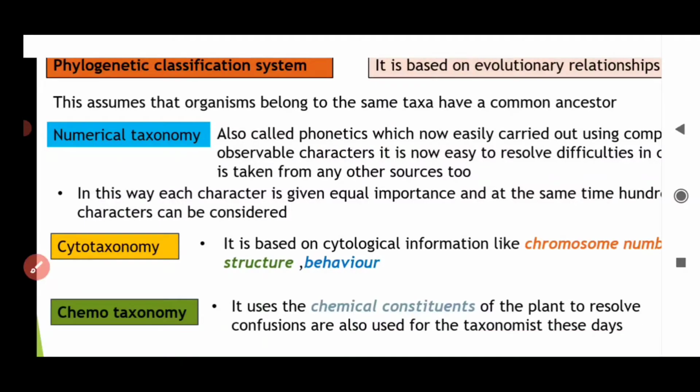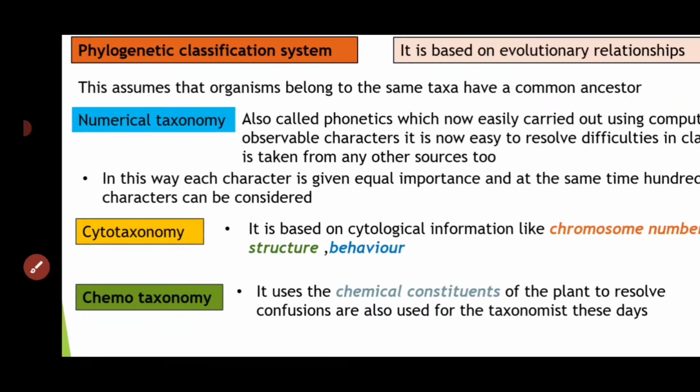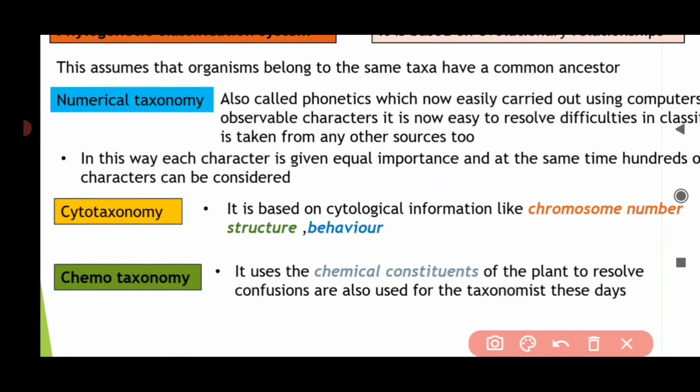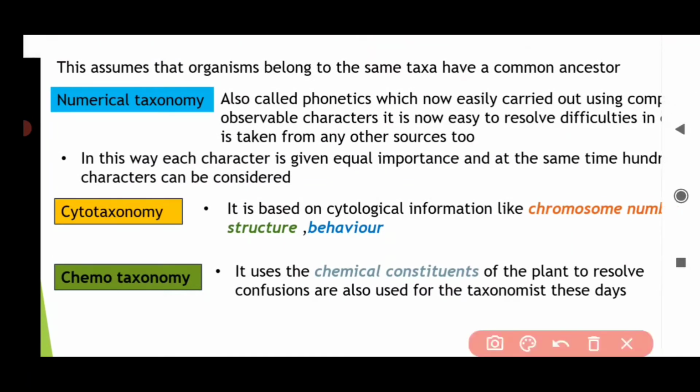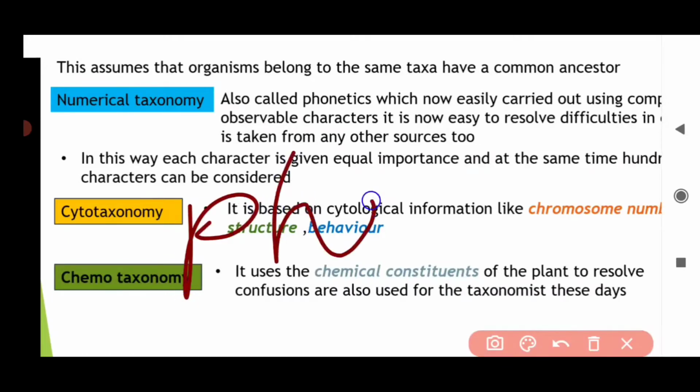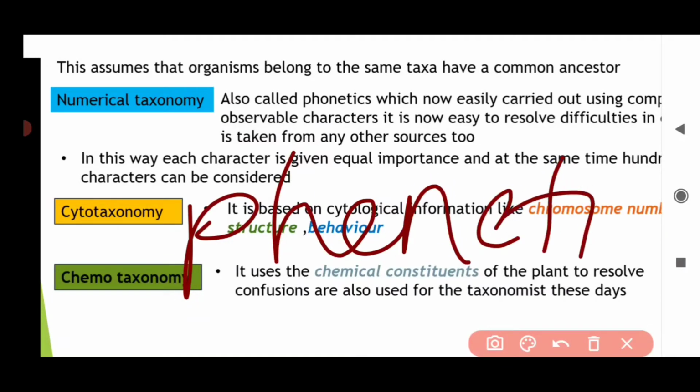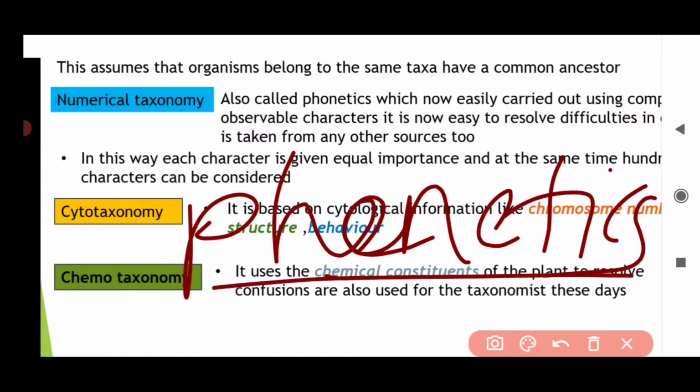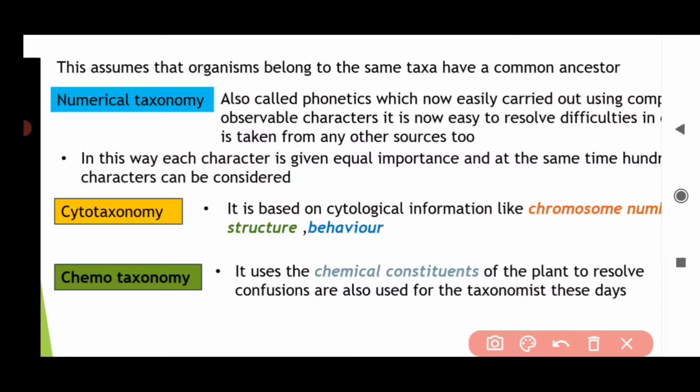PHENETICS. Just check out the spelling. This is the spelling, PHE. So numerical taxonomy is also called phenetics.